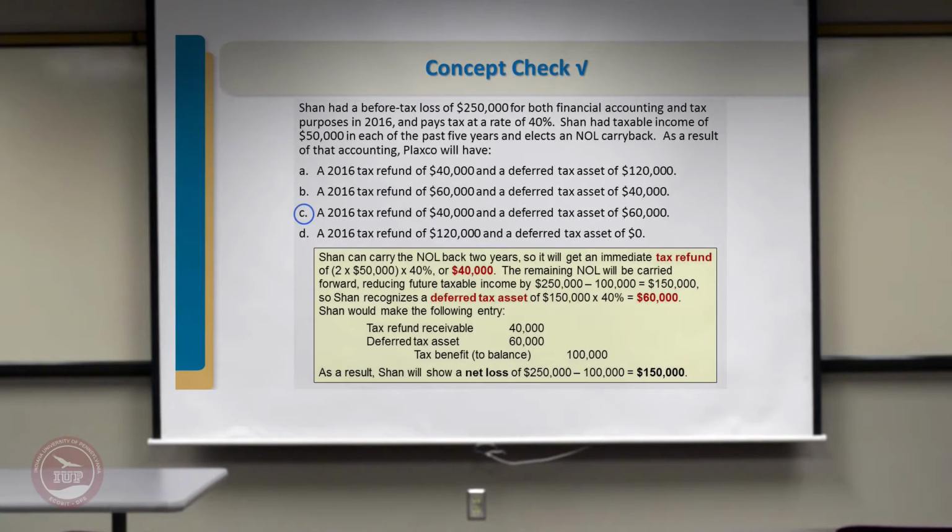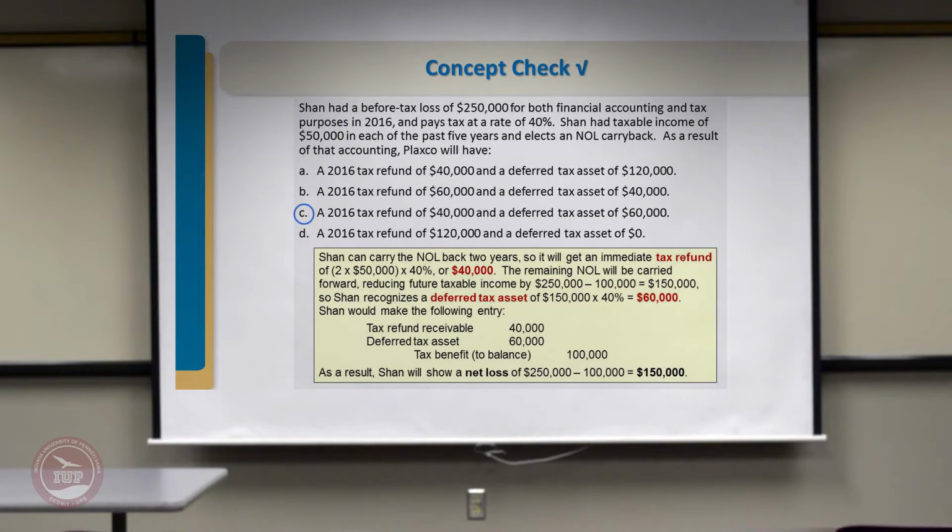So in this case, if you did it right, your choice would have been C. Why? Because for the previous 2 years, you've got $100,000 of net operating loss, which you can write off. 40% on 100,000 is 40,000 of tax refund that you will get. So that's the first part of it. And then the remaining will be carried forward.